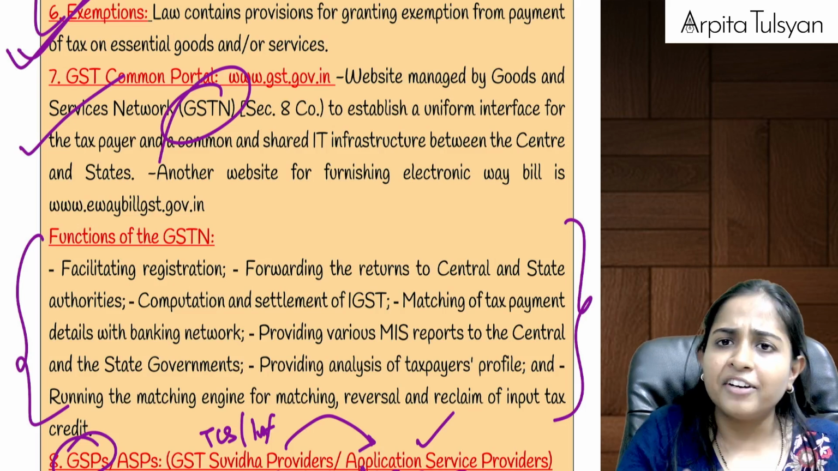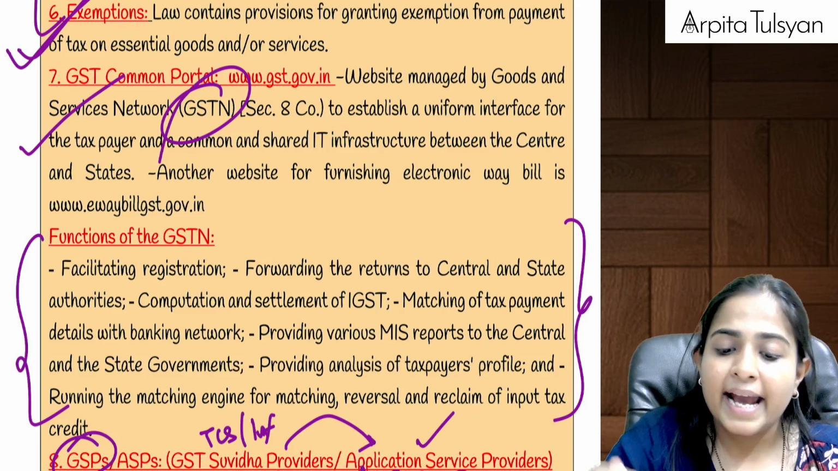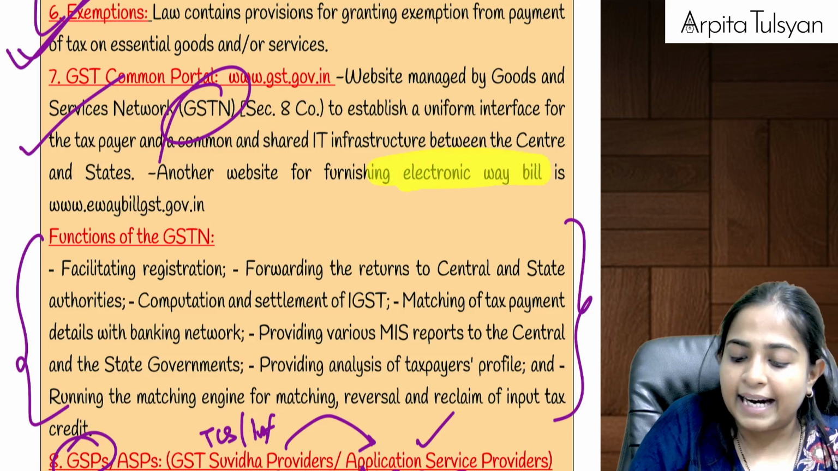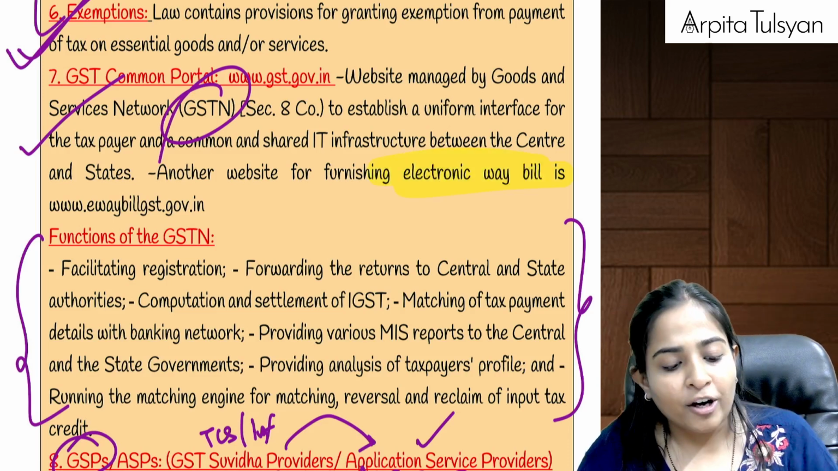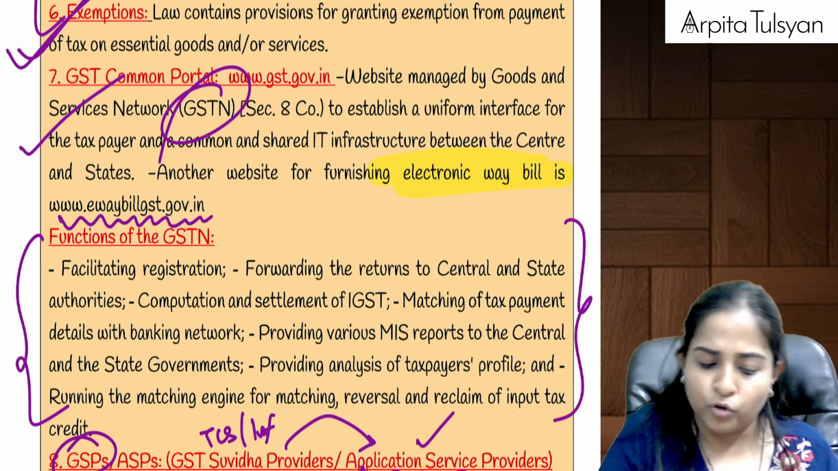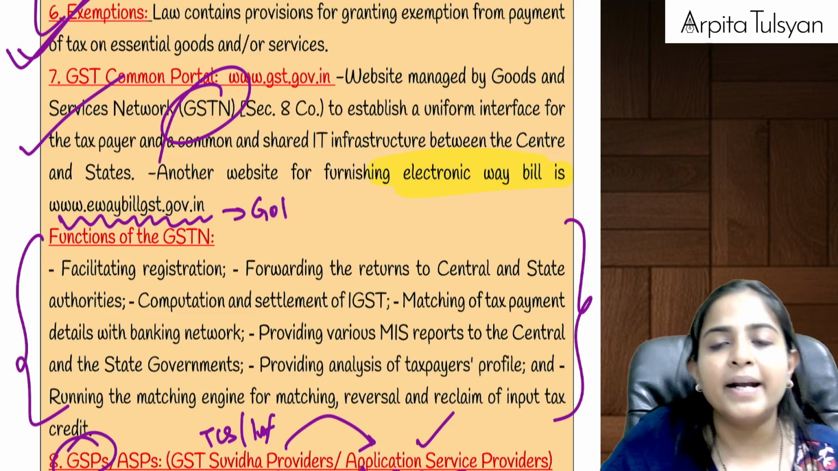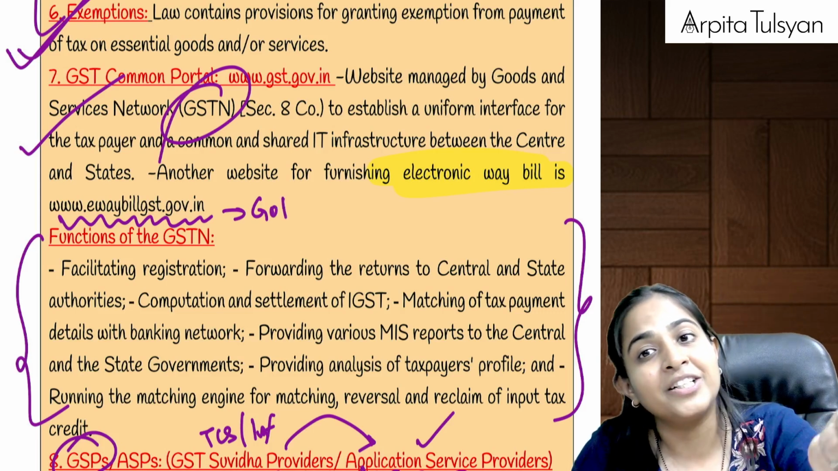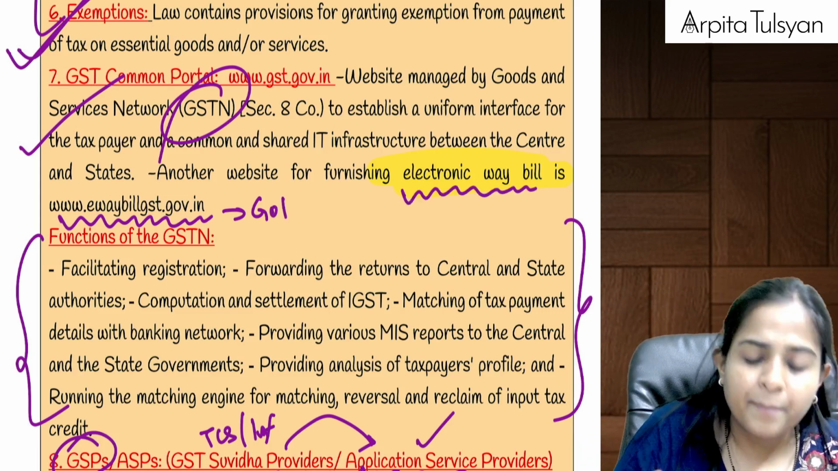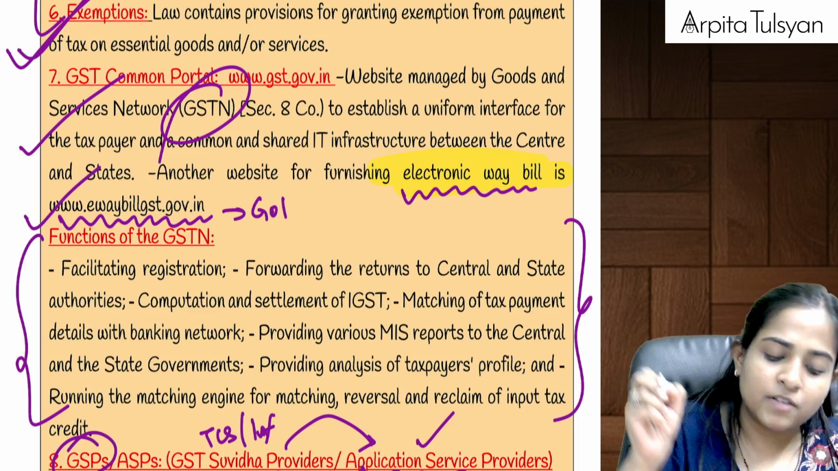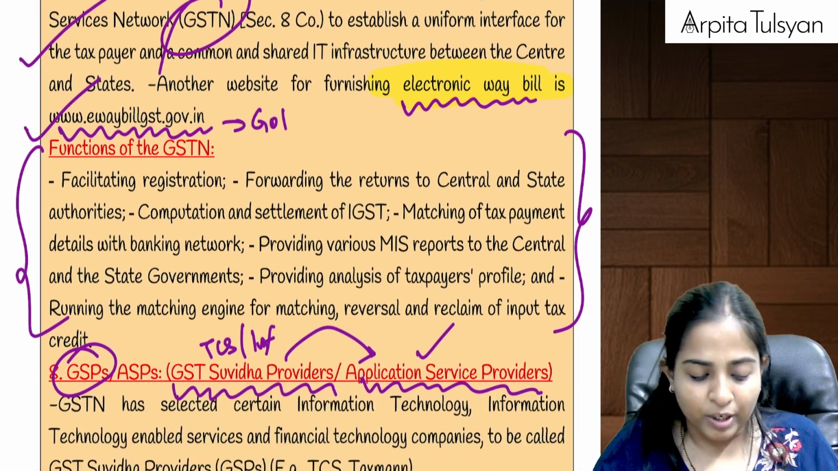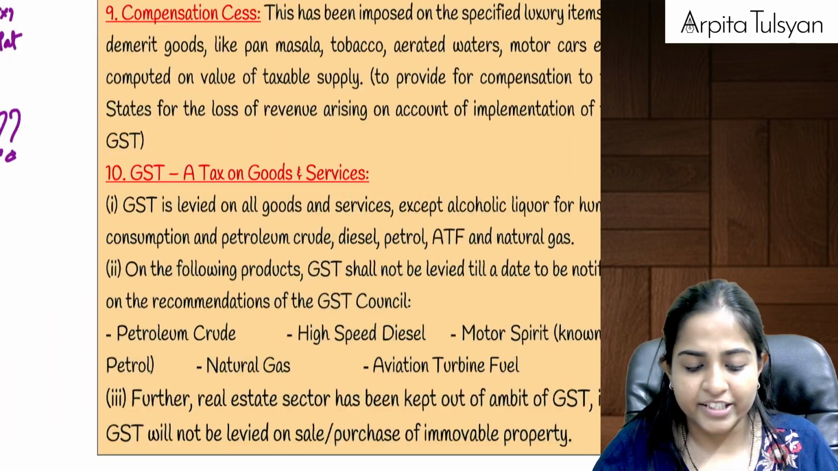Okay, for everything we use the GST common portal except for one small thing, that is for making a document called electronic waybill, e-waybill. For e-waybill we are going to use another website called ewaybillgst.gov.in, which is maintained by the Government of India. It is not maintained by GSTN, it is maintained by the Government of India. Only for this one purpose we are going to use this website. Otherwise we are going to use the GST common portal, that is gst.gov.in. Are you understanding this? Yes.